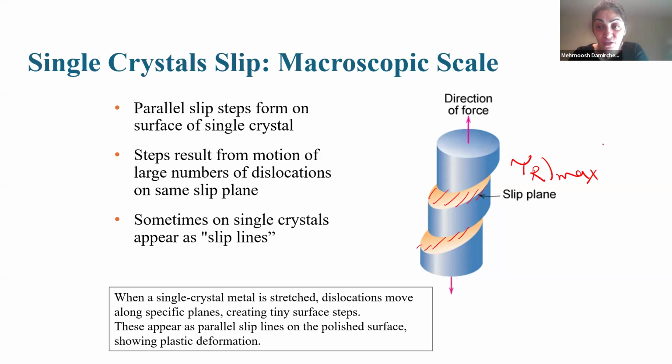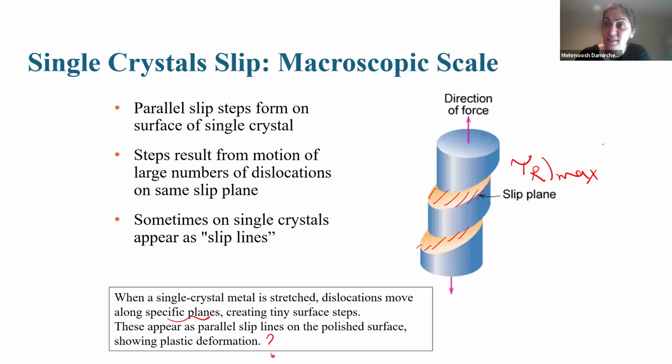So in single crystals, parallel slip steps can form on the surfaces as many dislocations move along the same slip planes. These steps are visible at the macroscopic scale and sometimes appear as straight slip lines on the crystal surfaces. When a single crystal metal is stretched, dislocations move along a specific plane, the plane that has the maximum resolved shear stress or slip system, creating tiny surface steps. This appears as parallel slip lines on the polished surface, showing the plastic deformation.